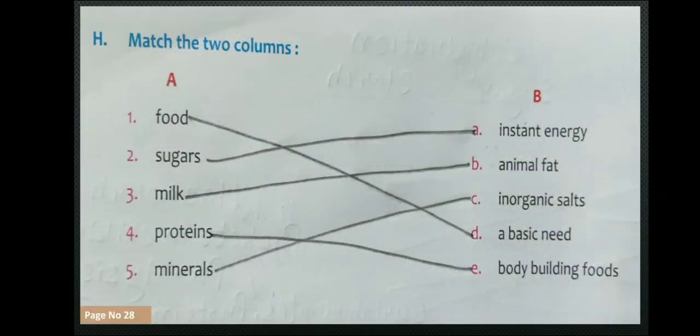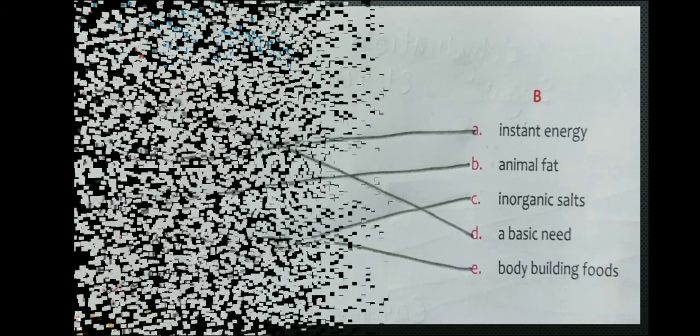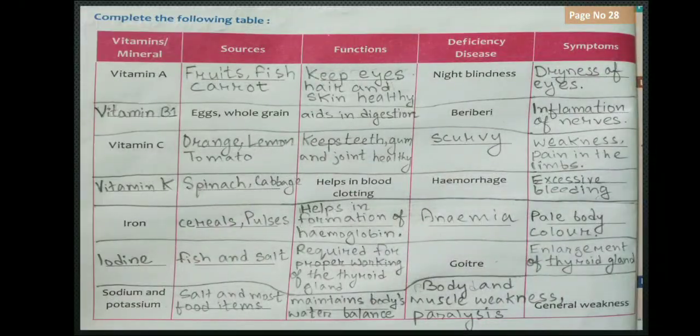And next page, you can see page number 28. Food, a basic need. Sugar, instant energy. Milk, animal fat, protein, bodybuilding food. And number 5, mineral, inorganic salts. This is page number 28, and in page number 28 only, below there is a big box which we are going to do, and this is very important. You have to do it very nicely how I am doing in the book.